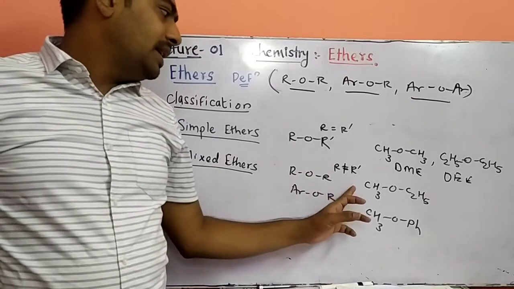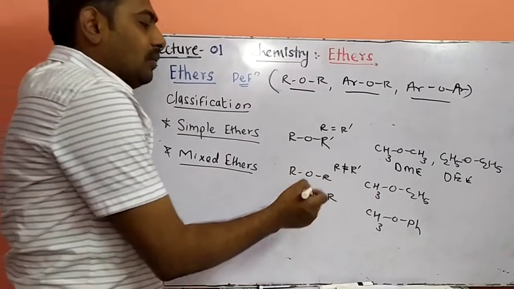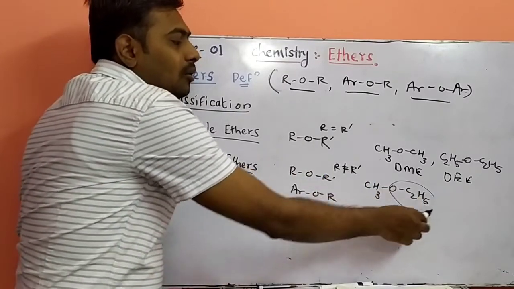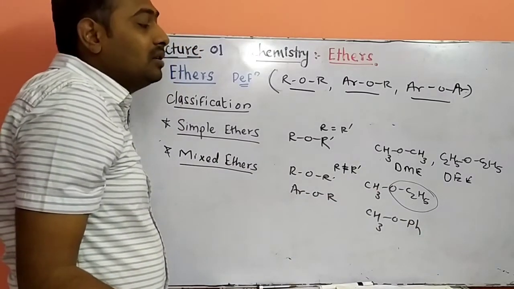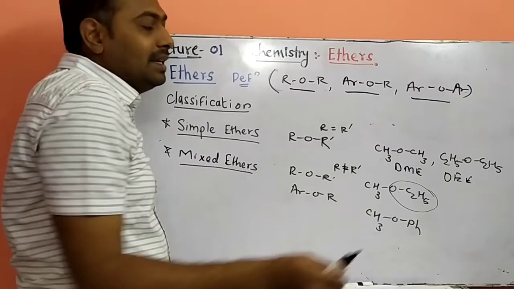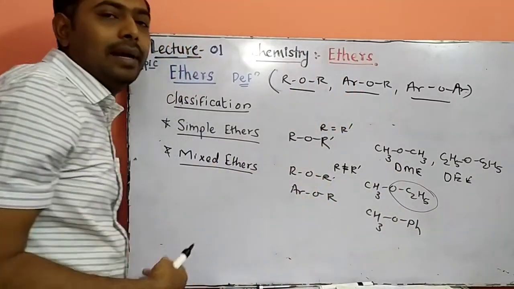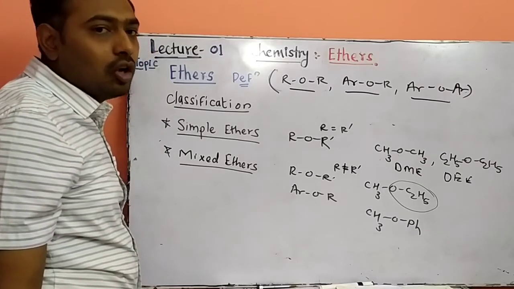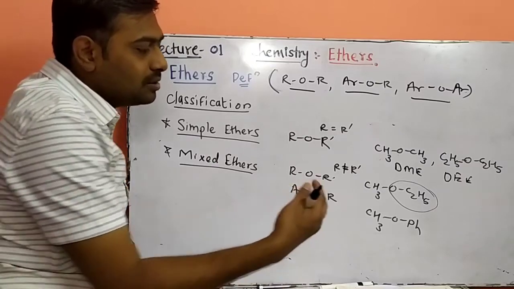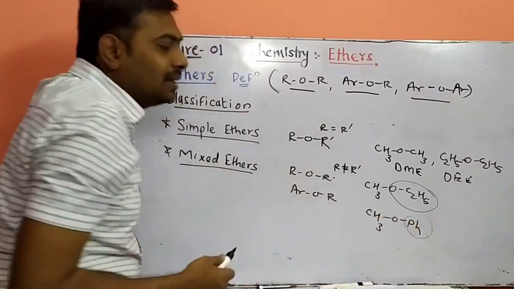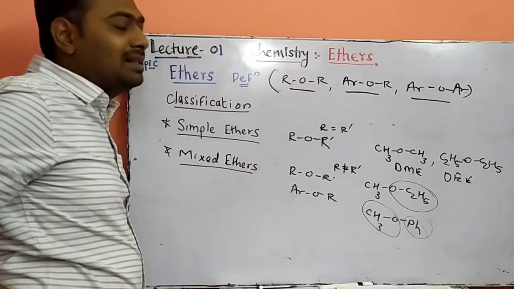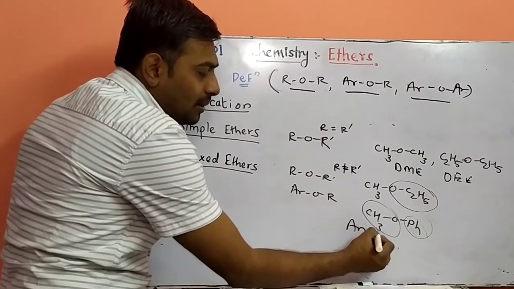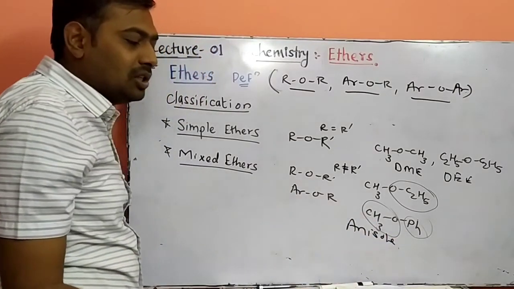Next is CH3OC2H5. So this R and this R dash are different in this molecule. First of all, count the parent carbon. Ethane is the parent, so it is methoxyethane, or you may call it ethyl methyl ether, because alphabetically ethyl comes first in the nomenclature before methyl. So it is ethyl methyl ether, not methyl ethyl ether. Next, this is an aromatic ring with an OCH3 group attached, so it is methoxybenzene, or you may call it anisole. What is the common name of this compound? Anisole. So these are the classifications of compounds.